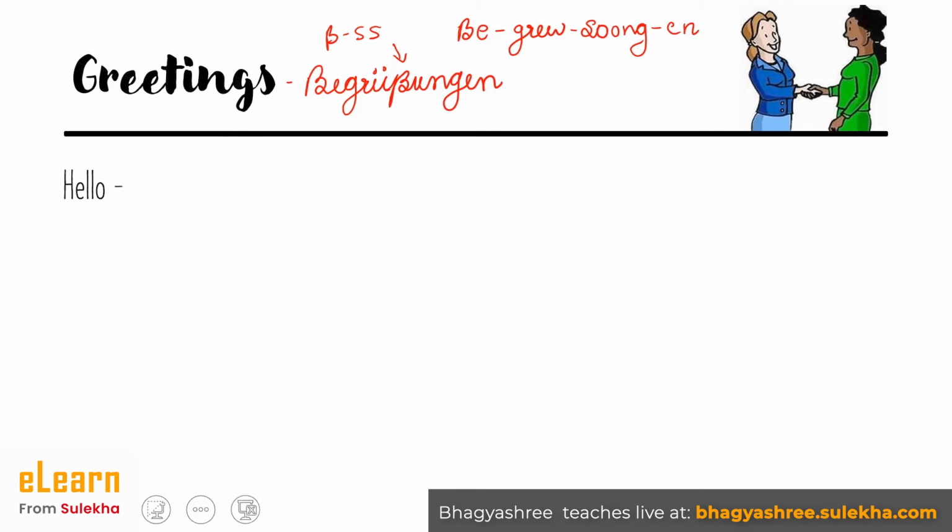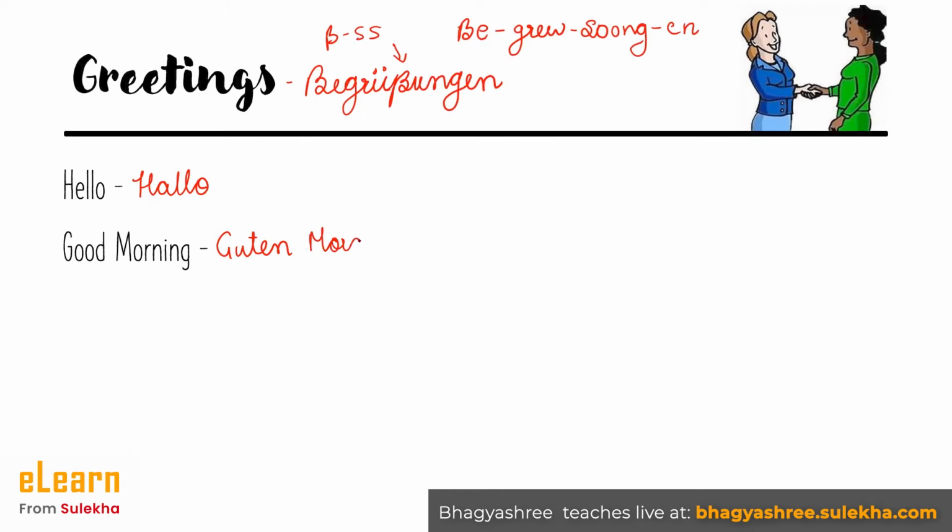Okay, so the first word that we have here is hello. So how do we say hello in German language? We say Hallo. Hello. That's how we say this in German language. Then next we have good morning. So how do we say good morning in German language? We will say Guten Morgen.